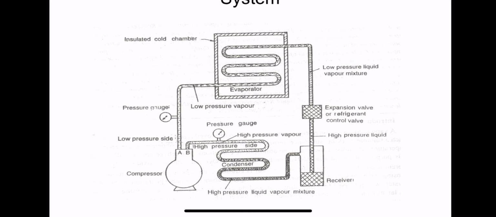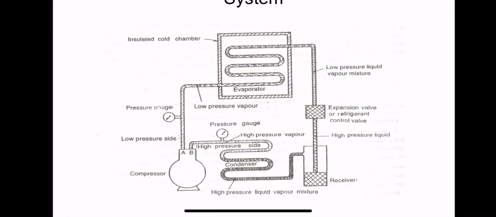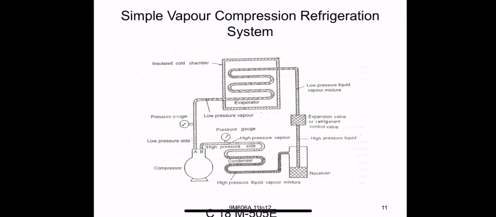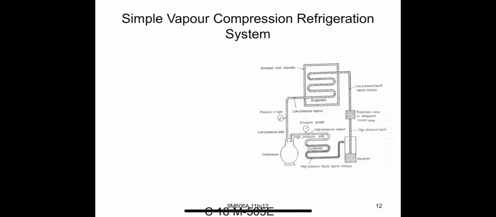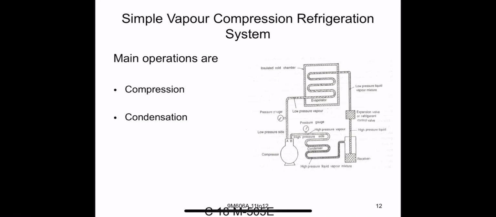See the simple vapor compression refrigeration cycle system. This is the main diagram of the vapor compression refrigeration system. First compressor, then condenser, then receiver, then expansion valve, then evaporator chamber. This is the complete vapor compression refrigeration system. Its main parts are compression, condensation, expansion and evaporation.